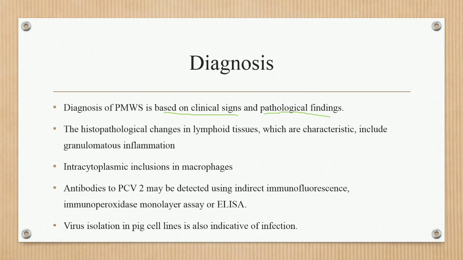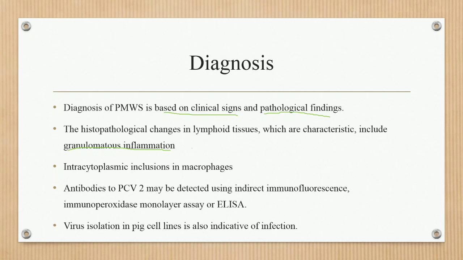Next point, histopathological changes in the lymphoid tissue, which are characterized by granulomatous inflammation of the lymphoid organs.